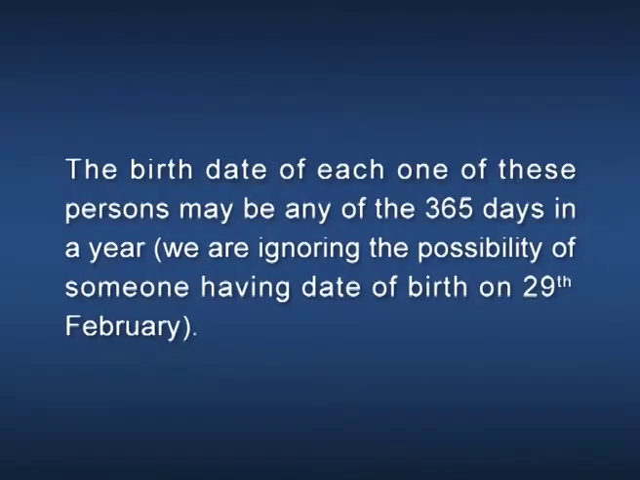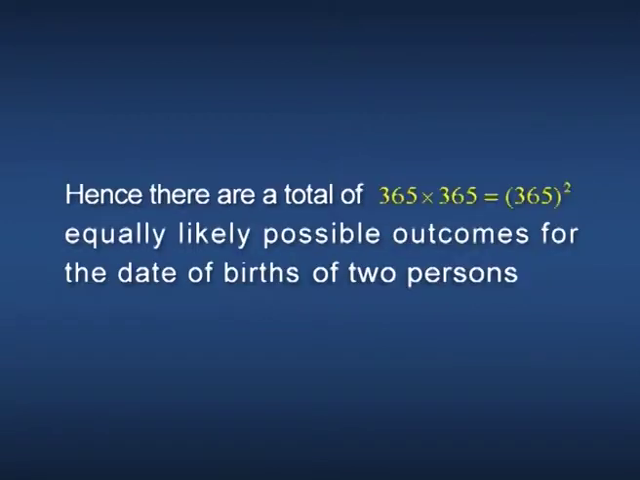Problem 4. What is the probability that 2 persons in a room having same date of birth? Solution. The birth date of each one of these persons may be any of the 365 days in a year. We are ignoring the possibility of someone having date of birth on 29th February. Hence, there are a total of 365 into 365, that is equal to 365 square equally likely possible outcomes for the date of births of 2 persons.